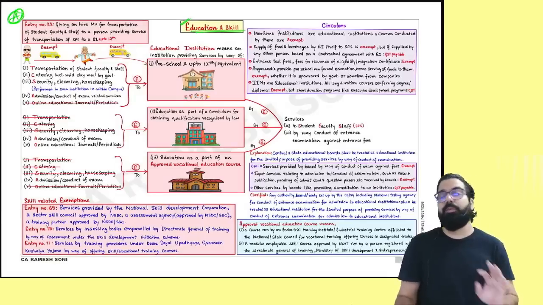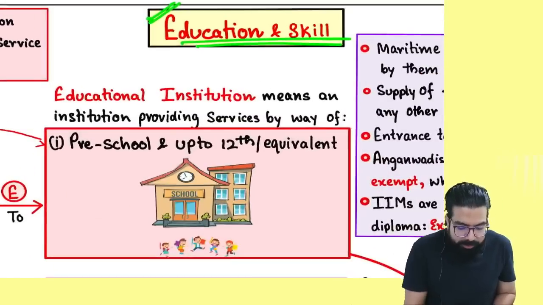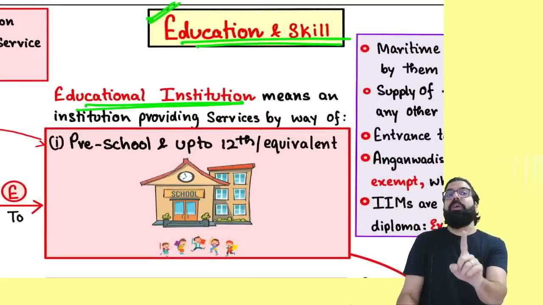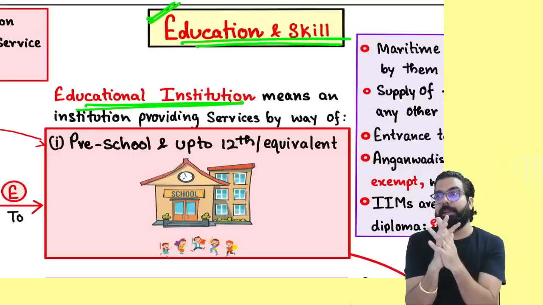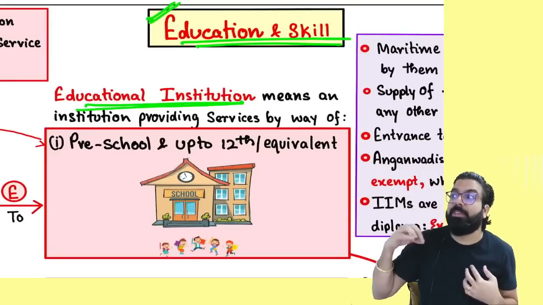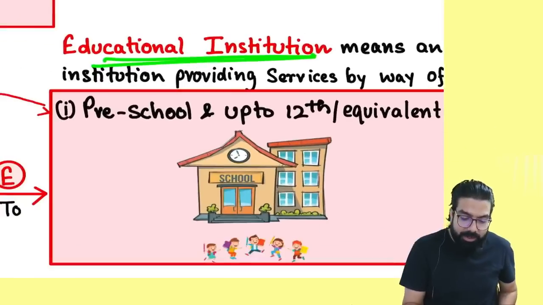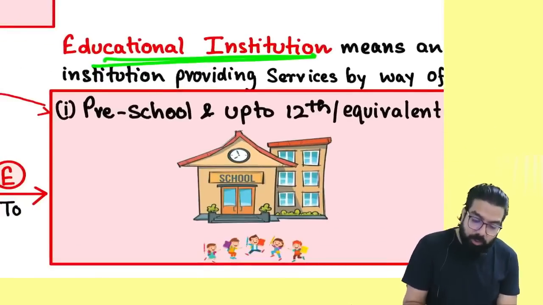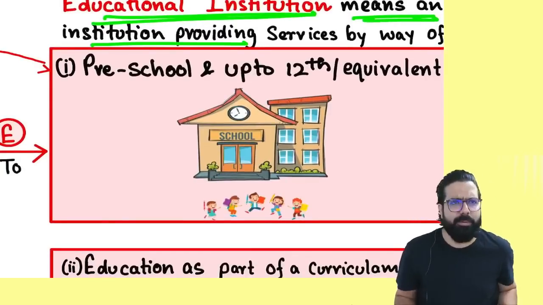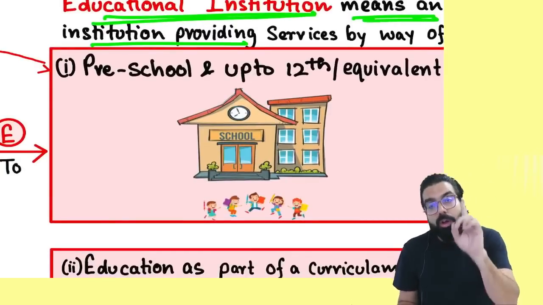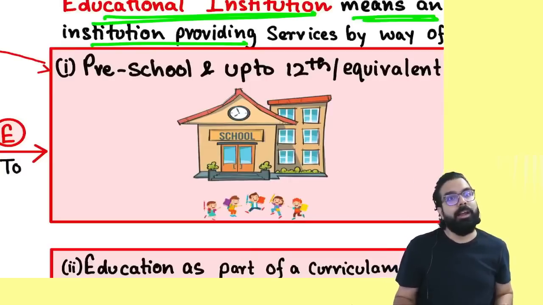Everyone listen to me very carefully. First of all, you have to know who is an educational institution, because only if an educational institution is providing services, then it shall be exempted. Or if an educational institution is taking services, also some services are being exempted. First of all, you should know what is an educational institution. Educational institution means an institution. Tell me one thing, we are giving coaching. Are we an educational institution? No. Government tells who is an educational institution, that person is only an educational institution.